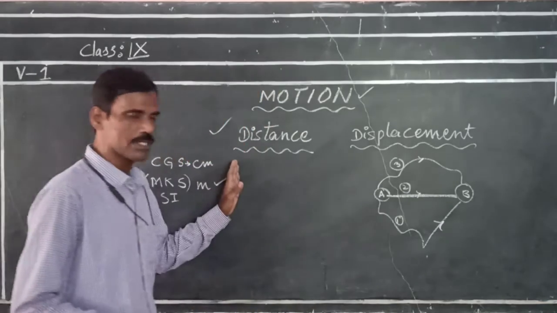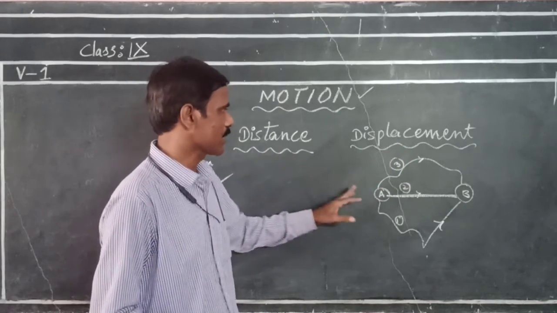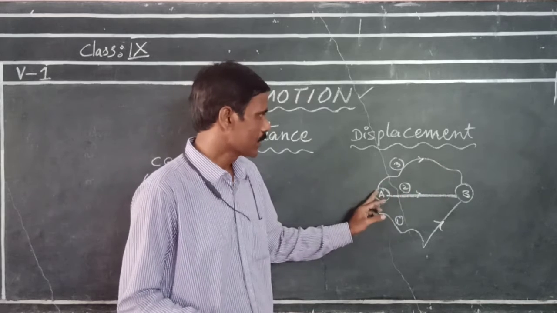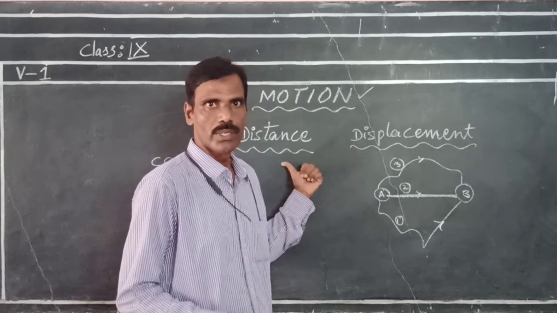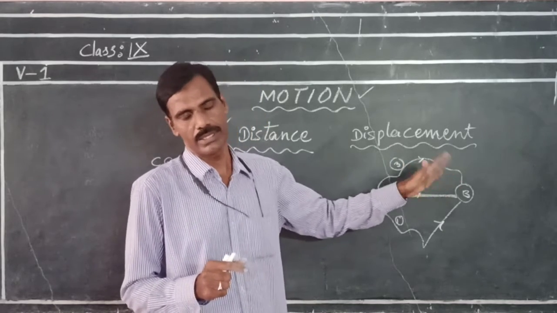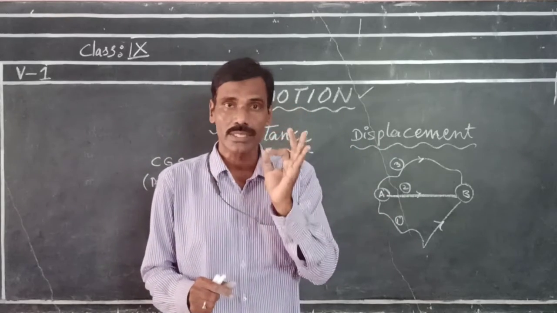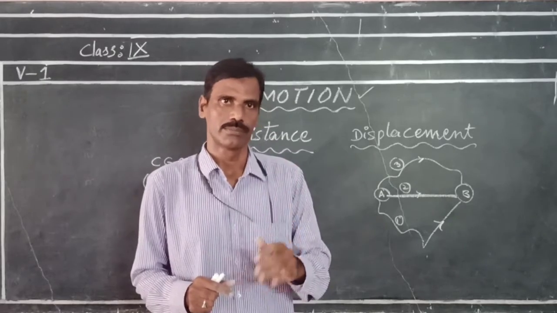The difference between distance and displacement is that distance is the total length traveled by the object along any path it can take to reach the destination, and displacement is the shortest distance traveled by an object.